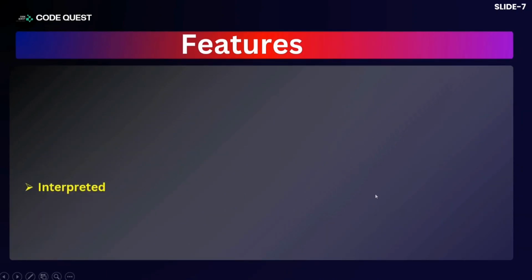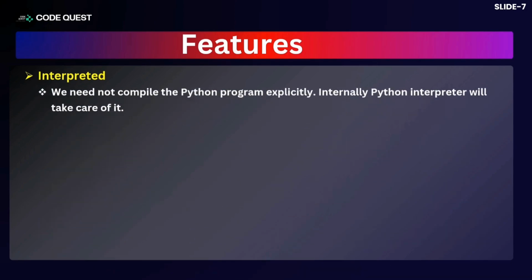Now, coming to the next feature, that is interpreted. Mostly, any programming language is either compiler based or interpreter based. Why do we require this? Because whenever you write a set of instructions in any programming language, they are understandable to a human being, but the machine does not understand them. So in order to make the machine understand, we require a translator which converts our programming statements into the machine readable format.